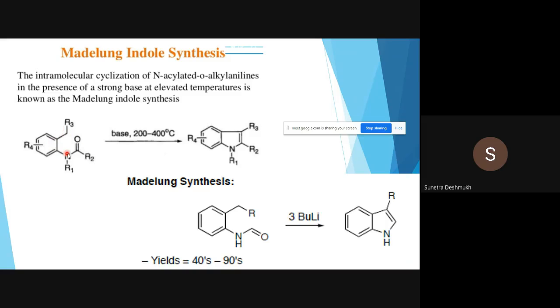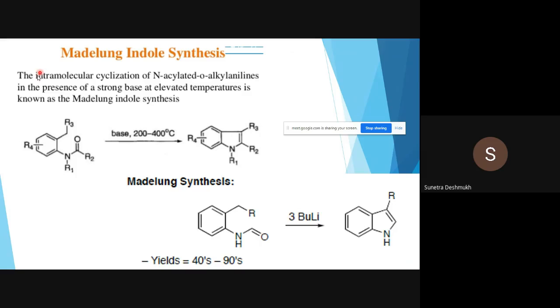And in this molecule, we need 1, 2, 3, 4 carbon atoms and 1 nitrogen atom. Okay, so what are the requirements for the indole molecule? We have them here: 4 carbon atoms and 1 nitrogen atom. Now we are just going to cyclize this one.